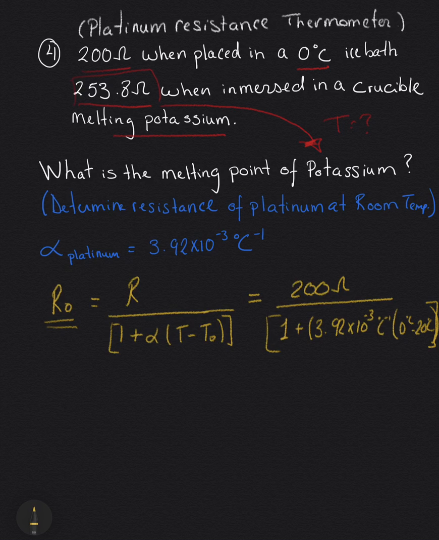And when we plug in all the information, we get an R naught of 217 ohms.